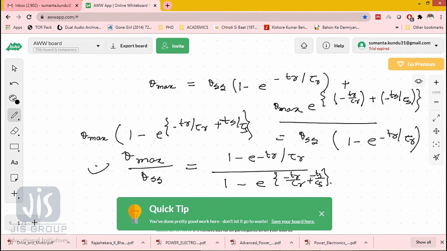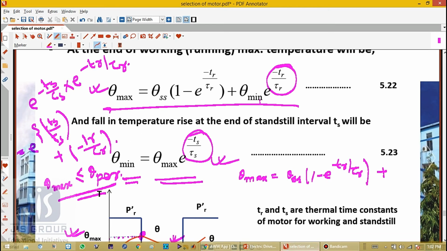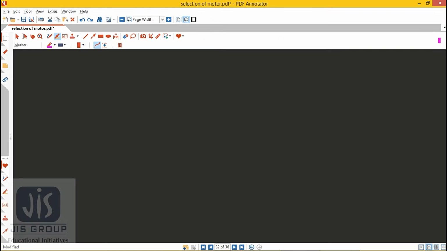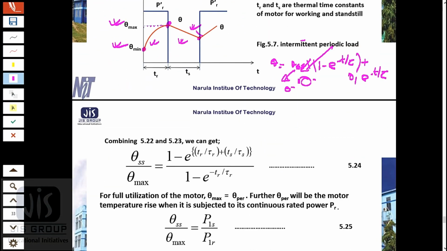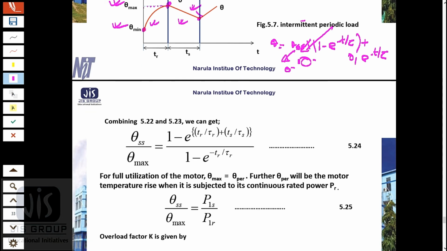So this is my theta max by theta ss, or theta ss by theta max equals, this will be the numerator and this will become the denominator, okay. So now this is my theta ss by theta max.